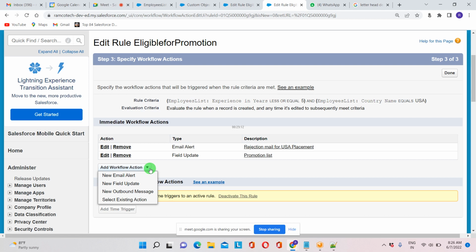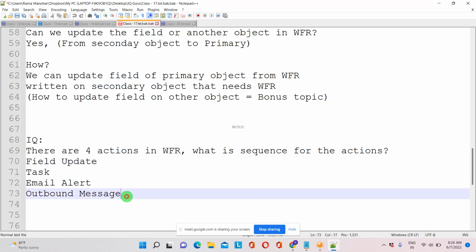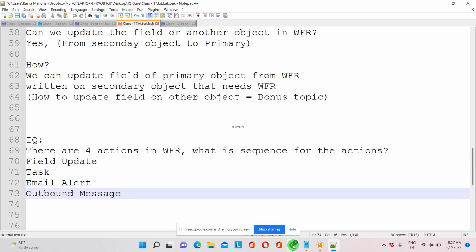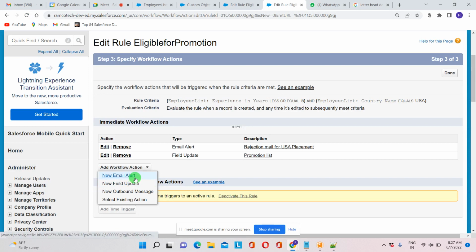No, you are getting it wrong. Email alert is there. Outbound message. See, these are the actions which we can do in workflow rule: field update, email alert, outbound message. Task is not here. Email alert you can see, field update you can see, outbound message you can see.